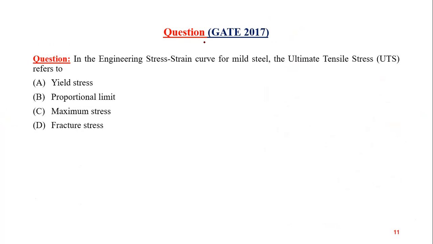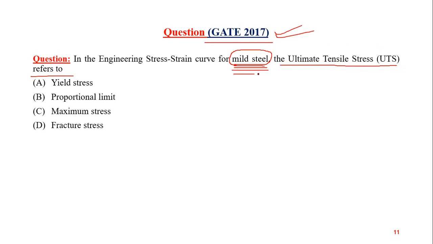Again, GATE 2017, a more recent one. In the engineering stress strain curve for mild steel, you have to look for the words, what is being asked. Again, mild steel. The ultimate tensile stress refers to... I told you about the ultimate tensile stress point on the stress strain diagram for mild steel.